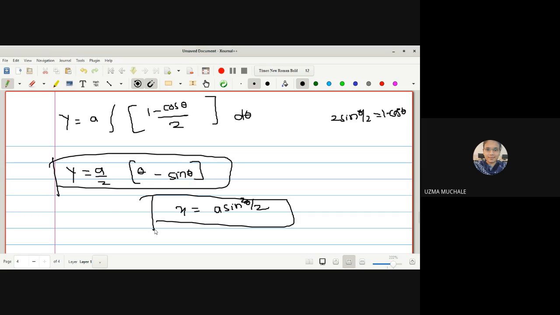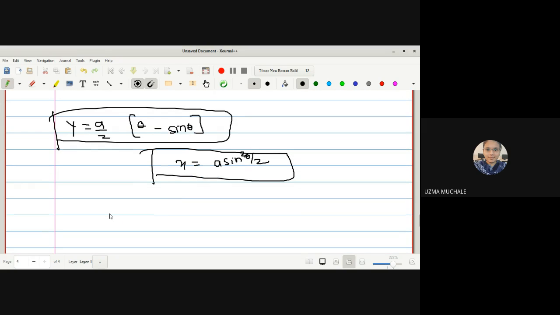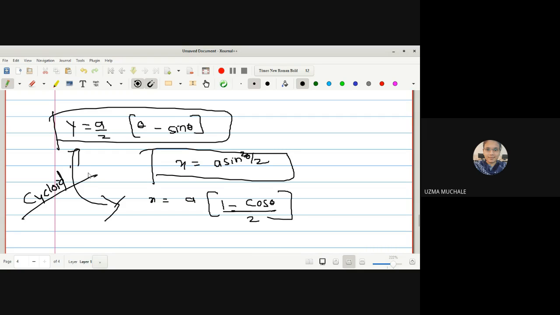Correct? So x again I can write in the form of 1 minus cos theta by 2, sine square theta. Sine square theta by 2 I can write in the form of 1 minus cos theta whole divided by 2, and this is theta minus sine theta, a by 2. Now combining these two equations we get the equation of a cycloid. Those who know the equation of a cycloid can understand that this is the equation of a cycloid.